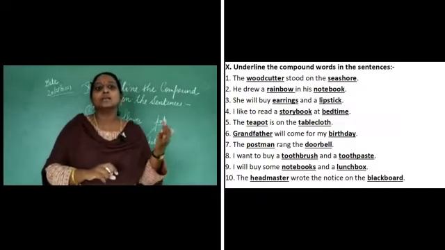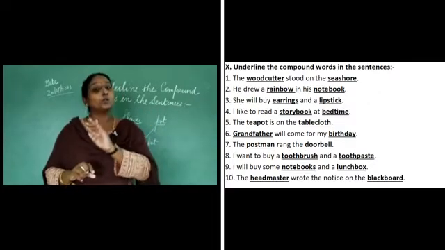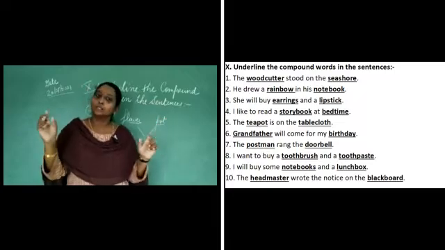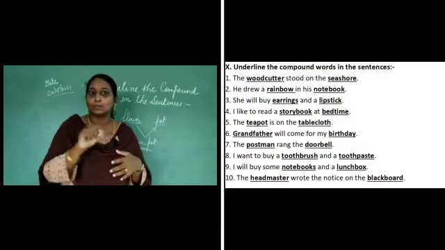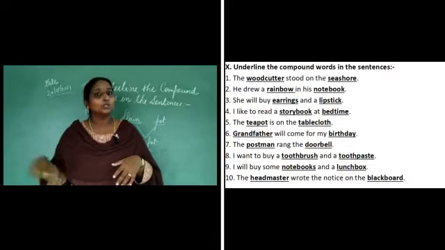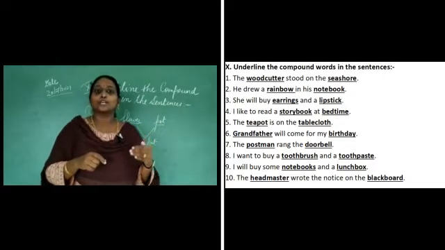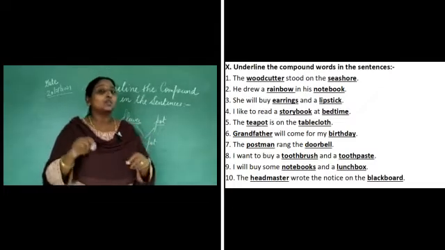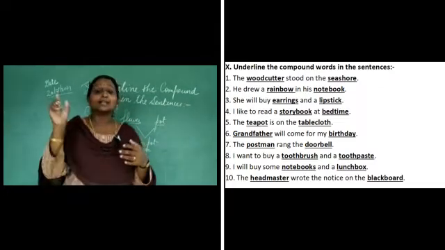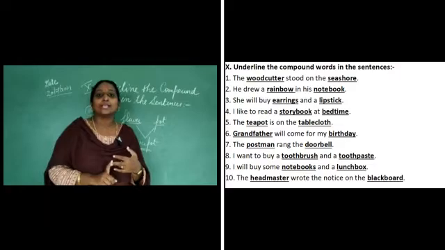The next one, the postman rang the doorbell. Postman, doorbell. Very good. Underline the word postman and underline the word doorbell. The eighth one, I want to buy a toothbrush and a toothpaste. So underline the word toothbrush and underline the word toothpaste. Very good.